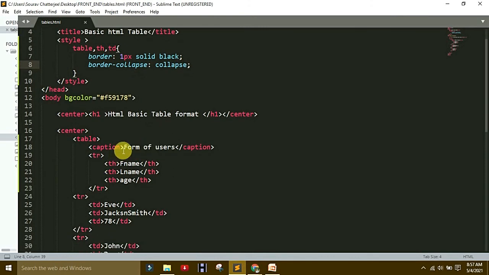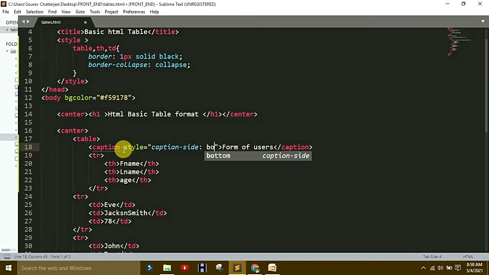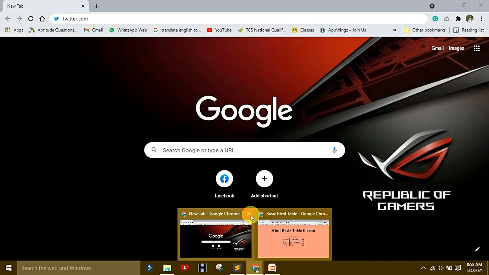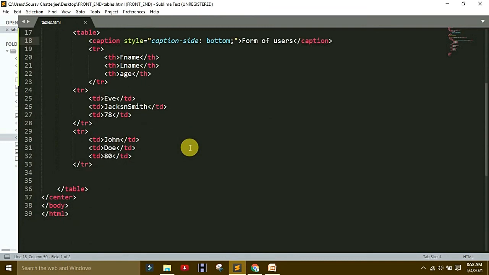When you make the caption, write here style, then caption side, then bottom. Then save it and refresh for the changes. You saw the changes. Form of user is under the table.